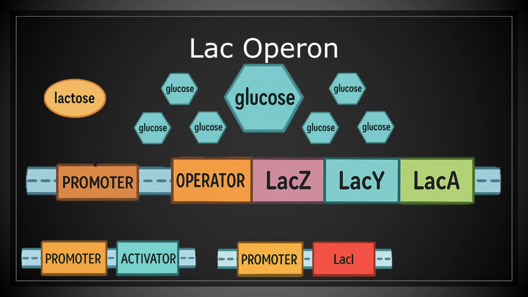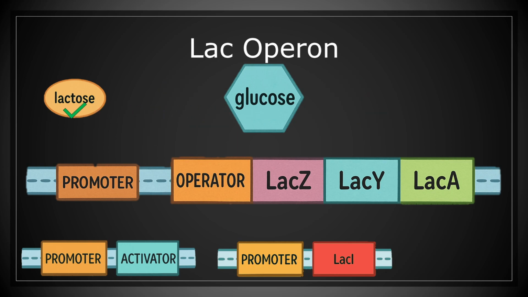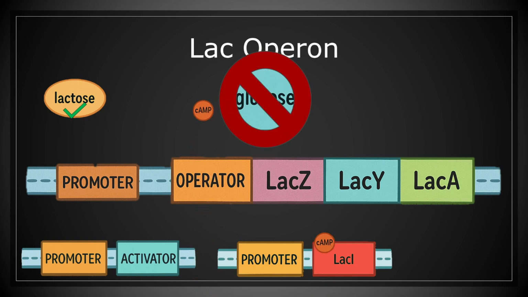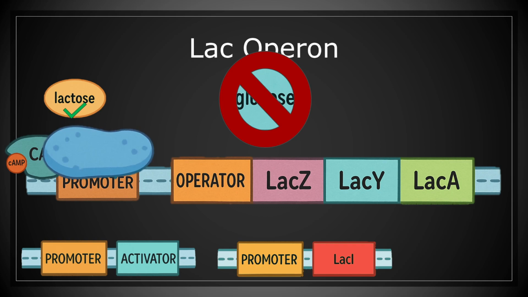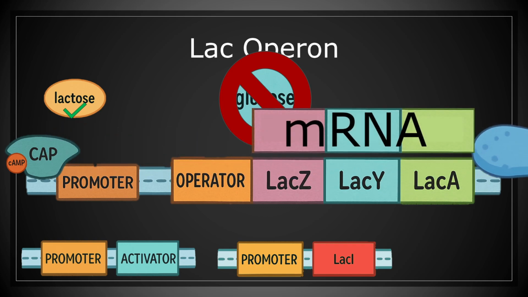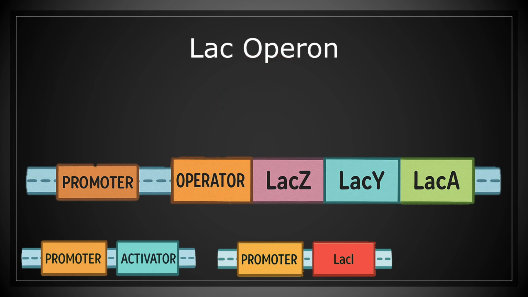Glucose is easier to metabolize, which is why the cell prefers it when it's available. As a result, lac transcription isn't maximized unless glucose is low. Low glucose increases cyclic AMP production, which activates CAP, a transcriptional activator. CAP then attaches to the CAP binding site upstream of the promoter, helping RNA polymerase bind more effectively and boosting lac transcription.